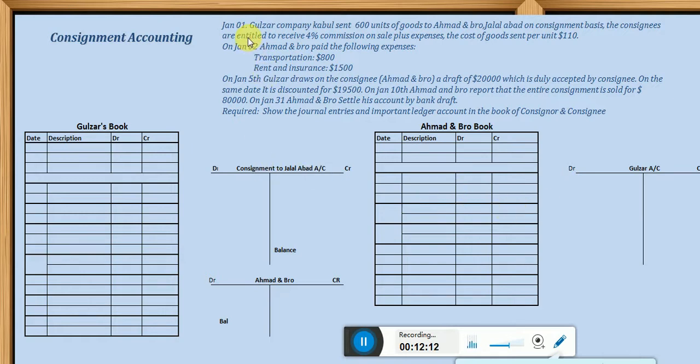So the first transaction: Gulzar Company Kabul sent 600 units of goods to Ahmad and Bro. And how much is the cost of the goods? We have $110. So how much value of goods, how much amount is sent to Ahmad and Bro? Let me mention the date here, that is January 1st.